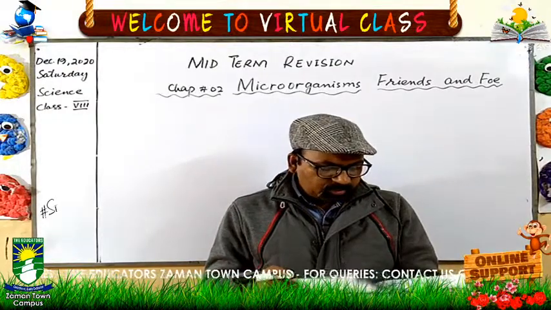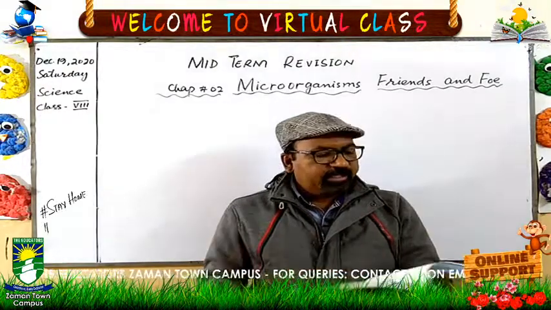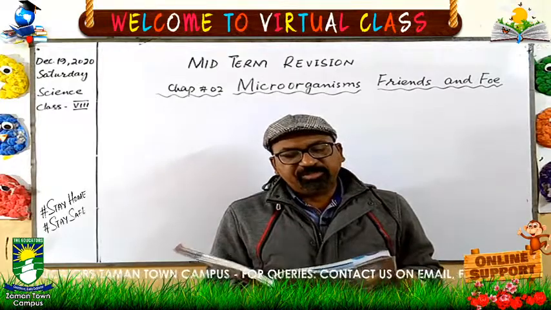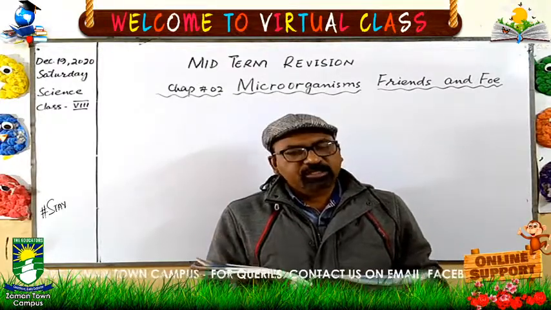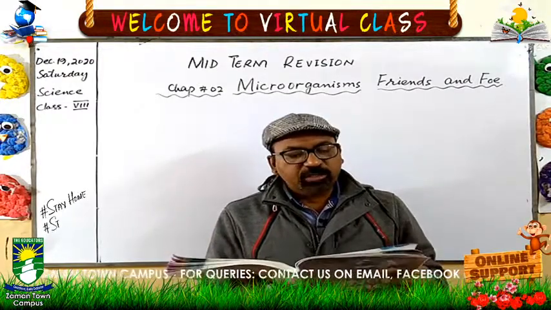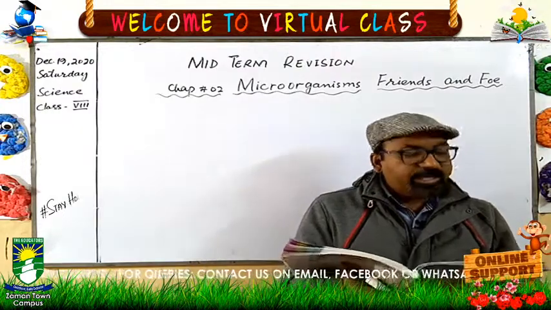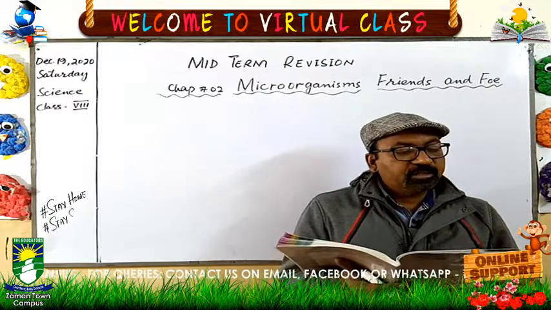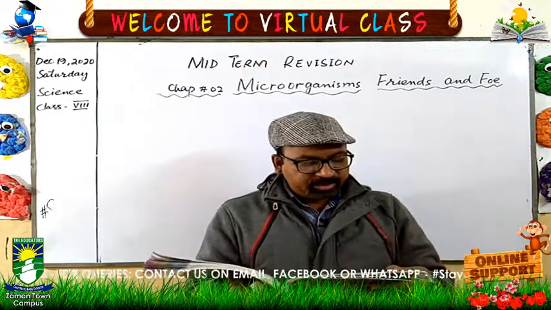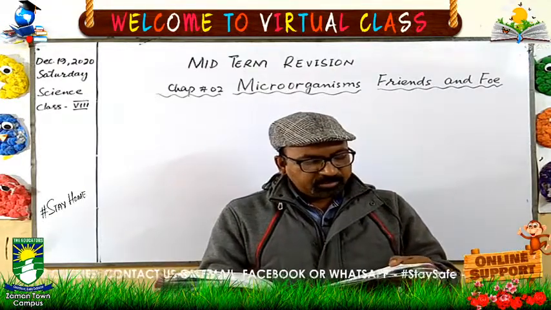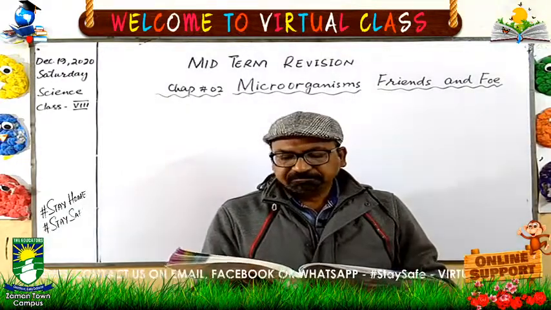Next is protozoa. The example of the protozoa is amoeba. The habitat of amoeba is fresh water and marine water, and the structure of the amoeba is present at page number 28. So learn the labeling of amoeba, paramecium and entamoeba.